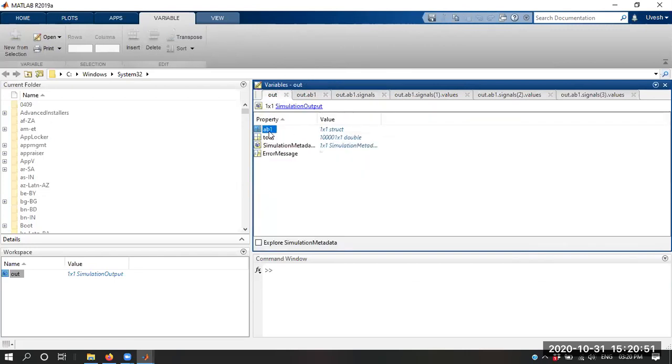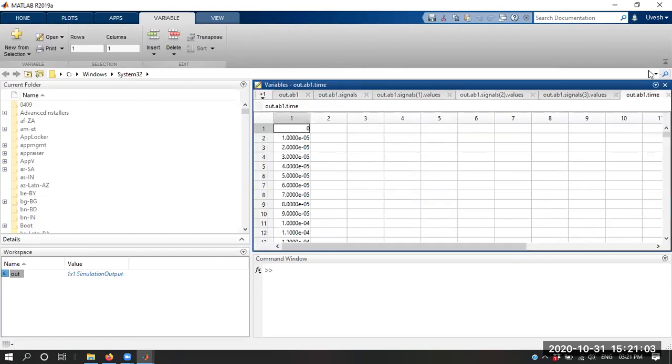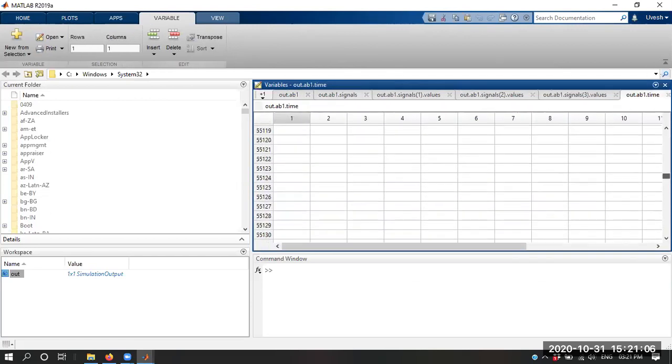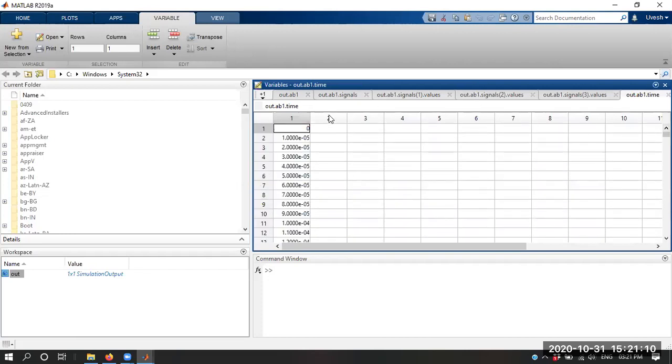So AB1 is created as one structure. It is not a variable, it is a structure. Inside it you will find the time. Over here you can see the total time starting from 0 to 1 second. We are running our simulation for 1 second, so 0 to 1 second. And you can find the different variables.